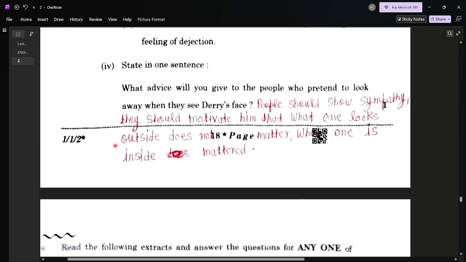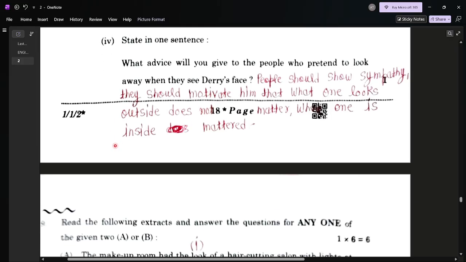Question number 4: State in one sentence what advice you will give to the people who pretend to look away when they see Derry's face. We would like to advise the people to show sympathy. They should motivate the physically challenged people and tell them that what one looks like outside does not matter. What one is inside, that is what matters.